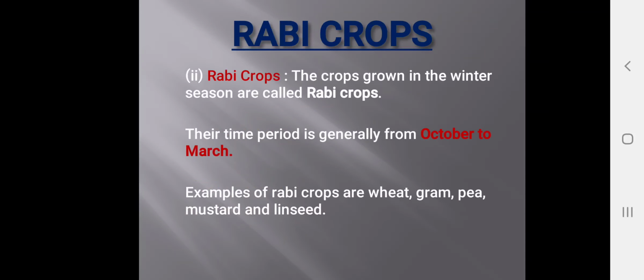Next we have rabi crops. Rabi crops are grown in the winter season. The crops which are grown in the winter season are known as rabi crops. Their time period is generally from October to March. Examples of rabi crops are wheat, gram, pea, mustard and linseed.